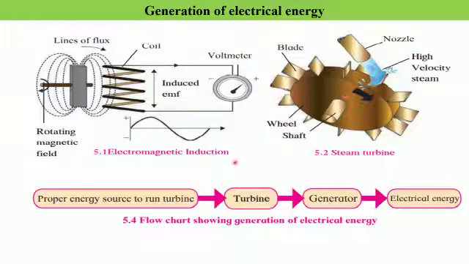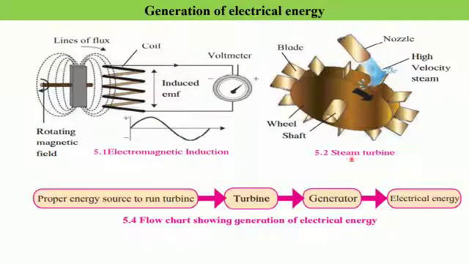Second example, a hydroelectric power plant makes use of water. Water is made to fall from a height onto the turbines so as to rotate them. So depending upon the energy source, there may be various types of power generating stations. Even the design of the turbine that is used in different power stations is different.